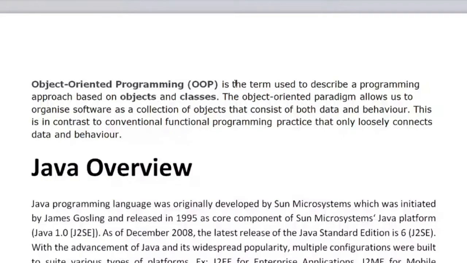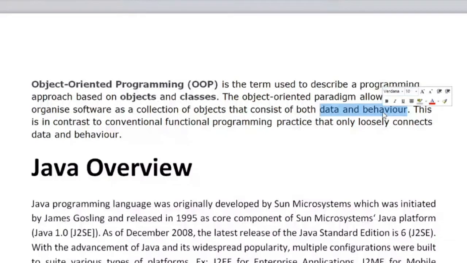The object oriented paradigm allows us to organize software as a collection of objects that consist of both data and behavior. So this is a small definition of object oriented programming, where it depends upon the class and the object.